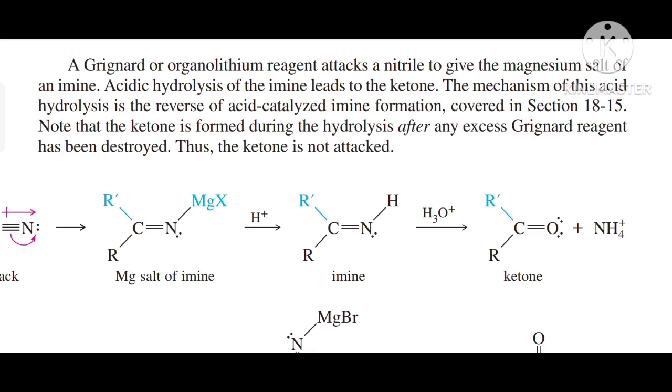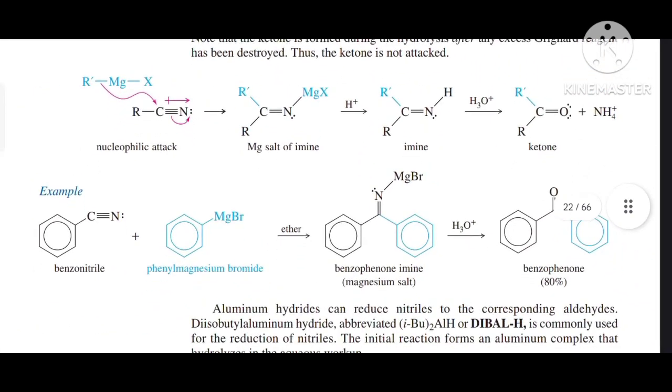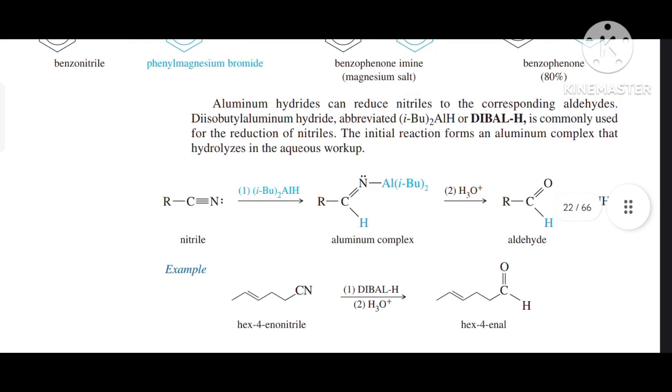Thus the ketone is not attacked. So there is an example given over here, that is benzonitrile. When it is treated with phenylmagnesium bromide, that is the Grignard reagent, firstly it is converted into the magnesium salt of benzophenone imine. Then on hydrolysis it gives benzophenone with 80% yield.